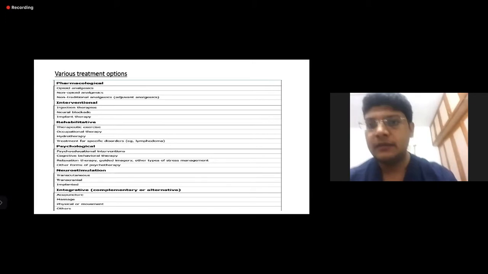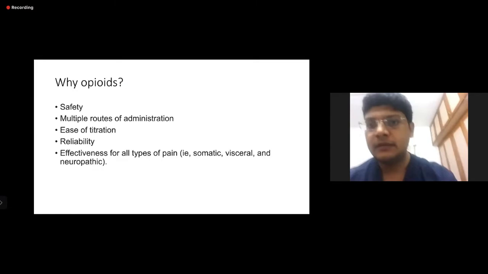Just for the sake of completeness, these are the options other than pharmacology which can be given for pain management. It could be intervention, it could be psychological, it could be neurostimulation, it could be acupuncture, massage, yoga. So we need to be conscious that these options are available.